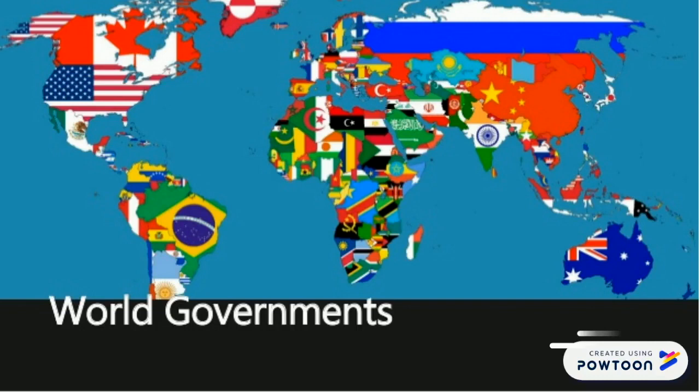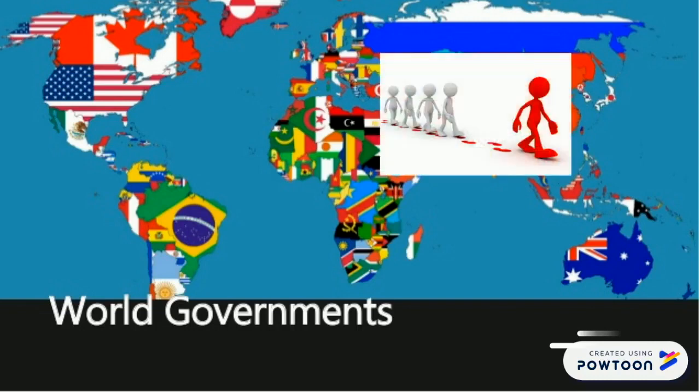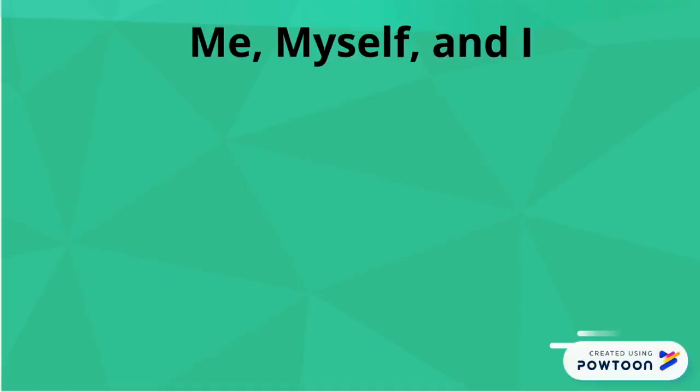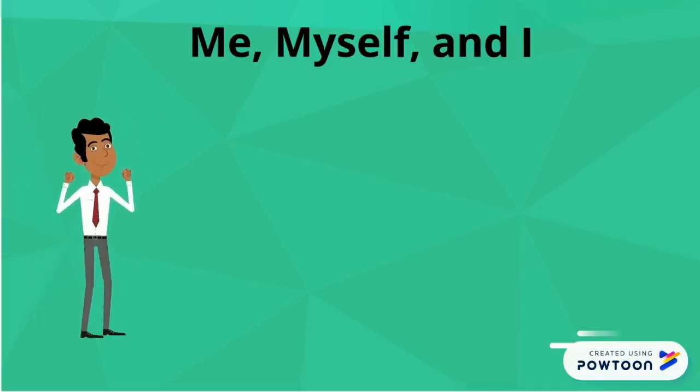There are many different forms of governments. Some have one leader who has all the control, others give power to the people. Here are some forms of government that exist or have existed in the world. Me, myself, and I. When one or a few people hold all the power.